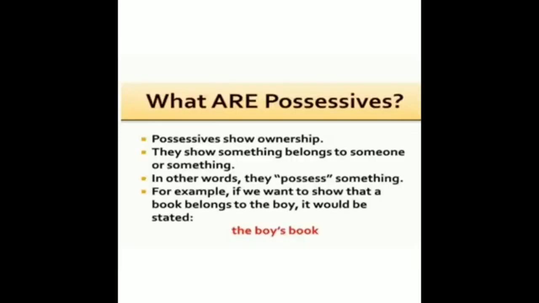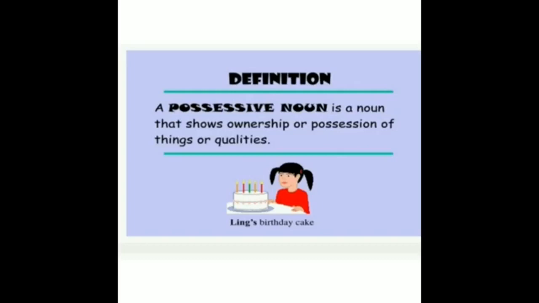For example, the boy's book. Here boy is singular, so to show the possession, we add apostrophe s. Next, Link's birthday cake. Here also Link is singular, so to show the possession, we add apostrophe s.